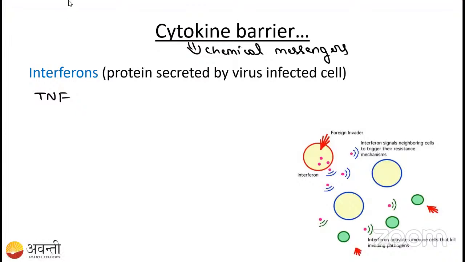Can anyone think and tell me which are the cytokine barriers that will come? I need an answer from you people. Can anyone tell me what is the main function of the cytokine barriers? If you know, can anyone tell me?